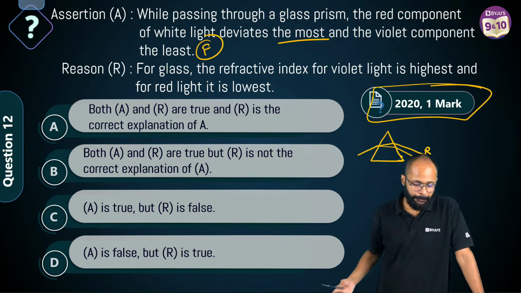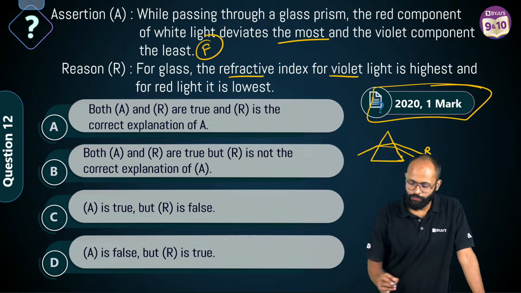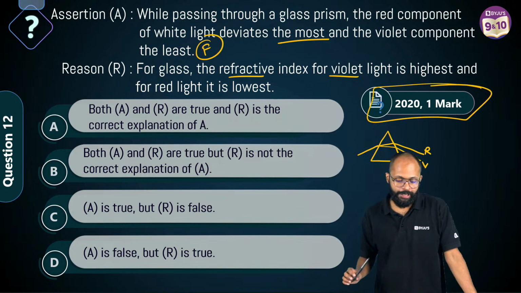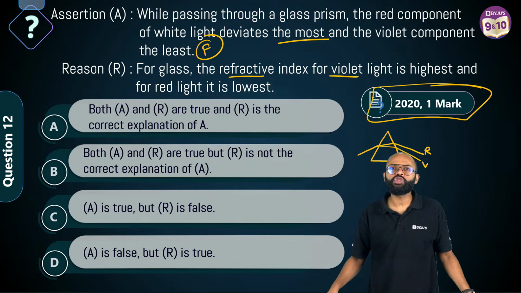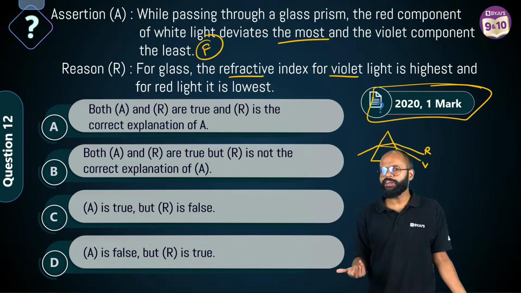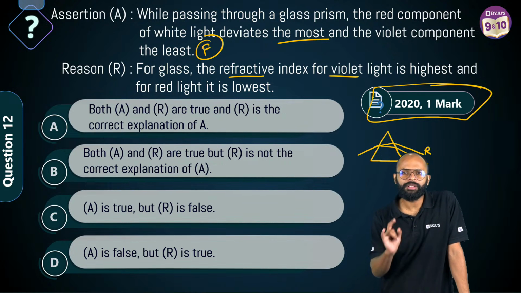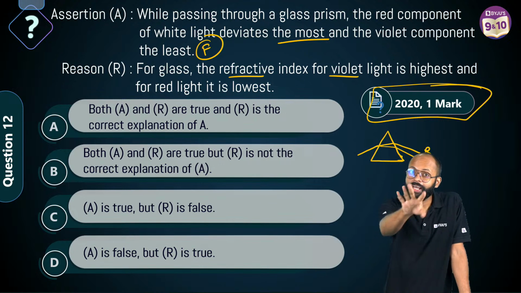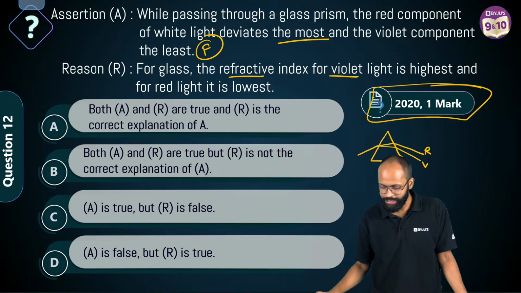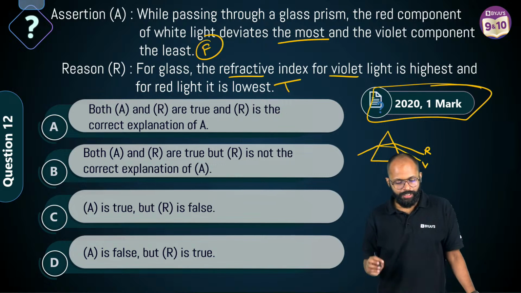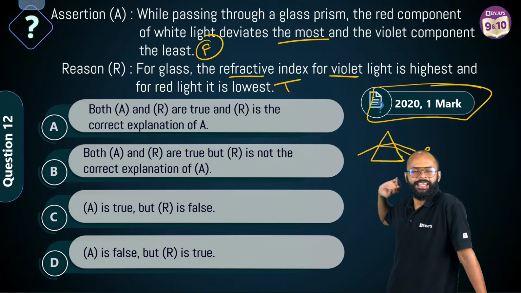Correct. Reason: for glass, the refractive index for violet light is highest and for red light it is lowest. The color which bends the most will have a higher refractive index. Simple सी बात है ना? Right? जो ज़्यादा bend करेगा मतलब उसका refractive index ज़्यादा ही होगा ना भाई. Means violet bends the most, it has higher refractive index. Red bends the least, it has lower refractive index. Correct है ना? Yes. So reason is true. This is the most easy case.